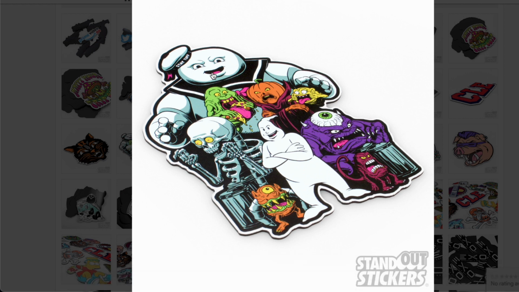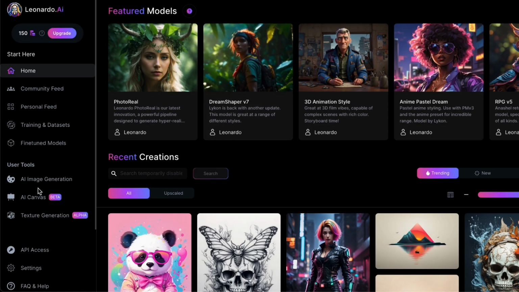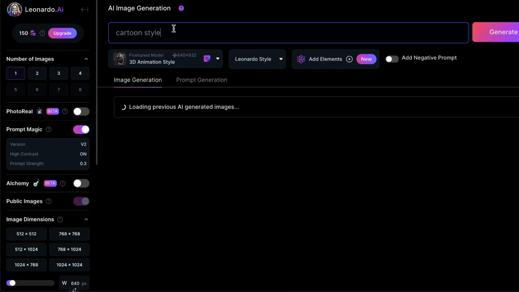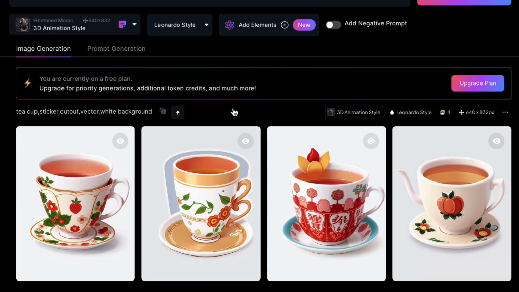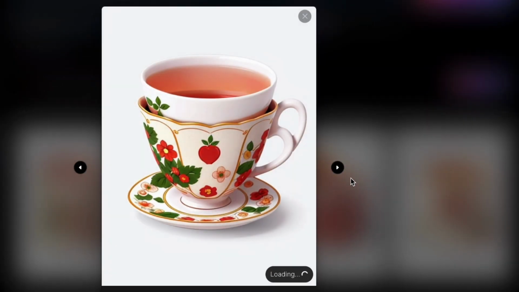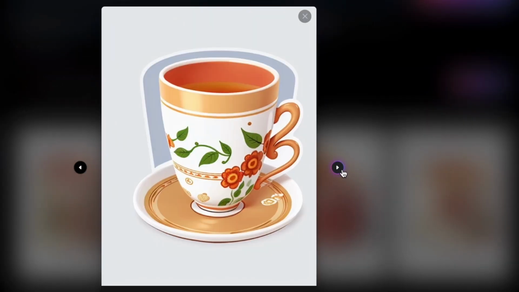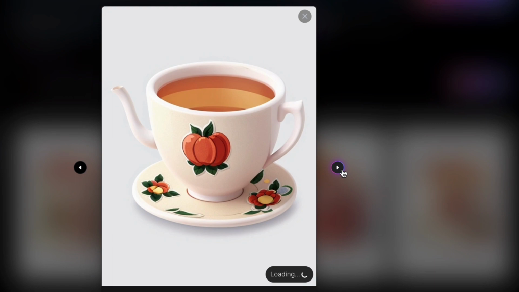Let's start by creating our first product. I am going to design a simple teacup sticker. So this is what our prompt will be. Teacup, sticker, cutout, vector, white background. Now, let's click Generate. Look at this. It really looks like a sticker with a white border, just like the ones you'd buy in stores.